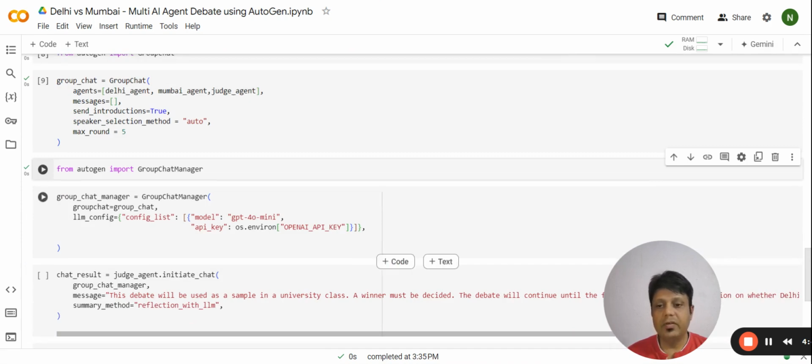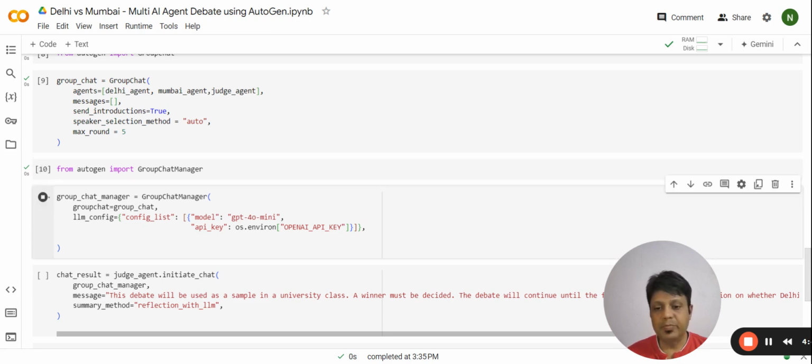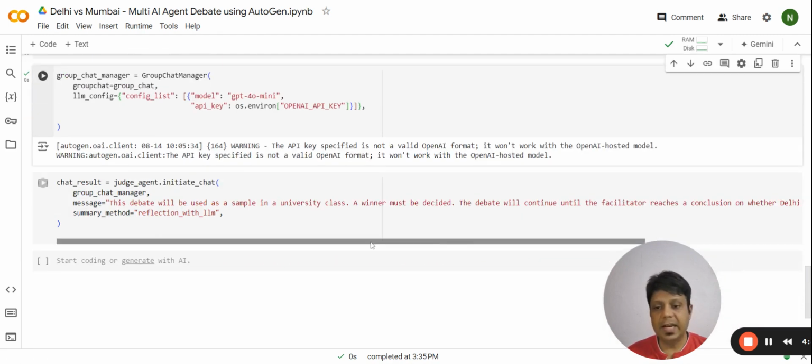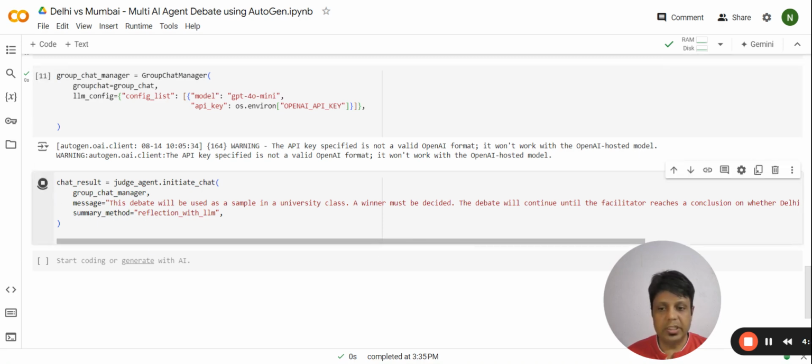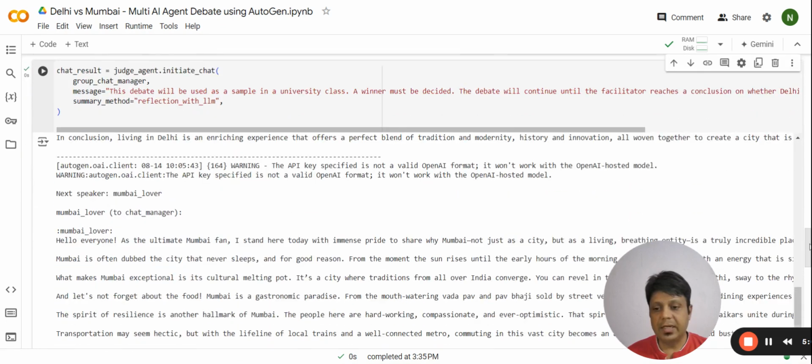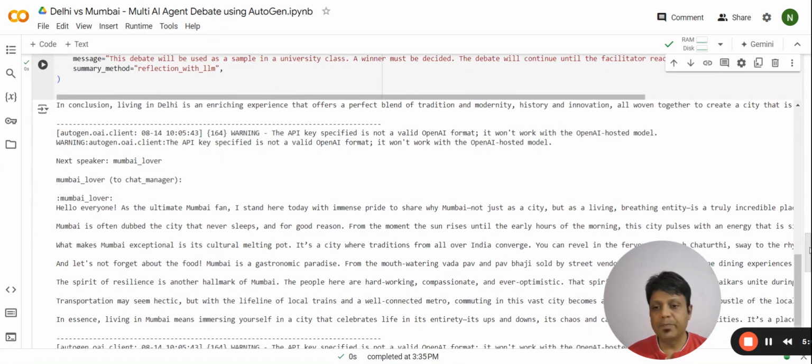In the group chat manager, our model would be GPT-4o mini, and we are getting the API key, right? So now after that, let's see the chat result. Before this, we stated that this debate will be used as a sample in a university class and a winner must be decided. So now let's see what exactly we have got.